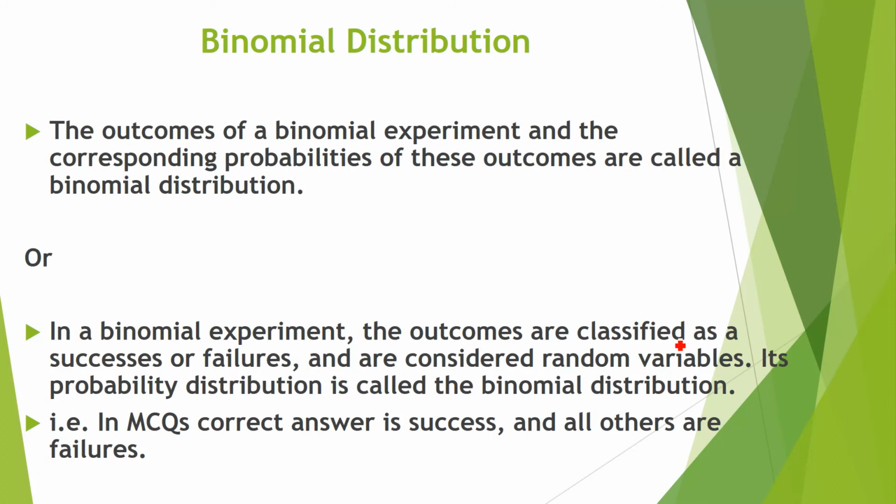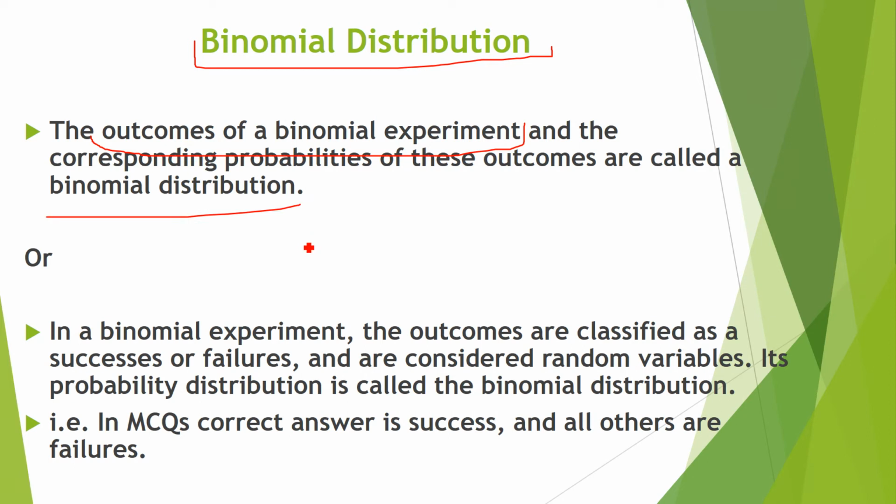Now is the binomial distribution. This is a different thing. First we have discussed binomial experiment. This is binomial distribution, the outcomes of the binomial experiment, right? There are only two outcomes of the binomial experiment, I told you, and the corresponding probabilities, that either the first outcome will come or the second outcome will come, are called the binomial distribution.